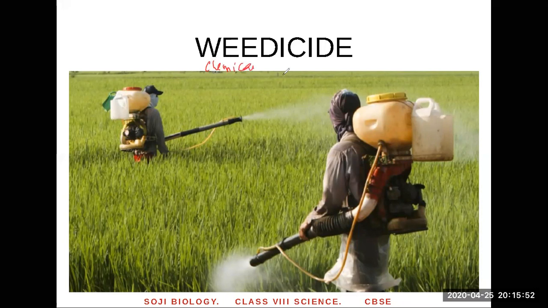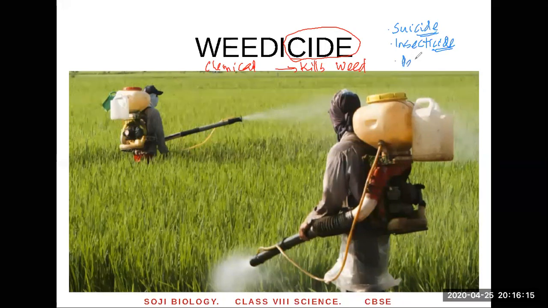And what does the chemical do? It kills the plants, kills the weed. So weedicide. Look at the name, side. Side means to kill. You might have heard about other sides, like suicide means people kill themselves. Insecticide means a chemical to kill insects. Pesticide, it's a chemical to kill pests. Whenever you see side, that means to kill. So weedicide means chemicals to kill the weed.